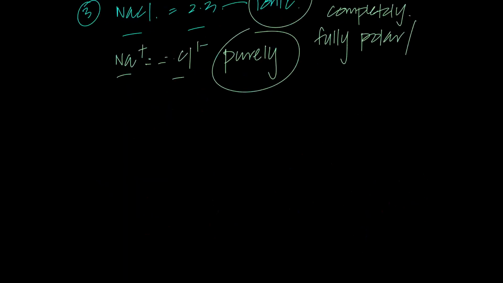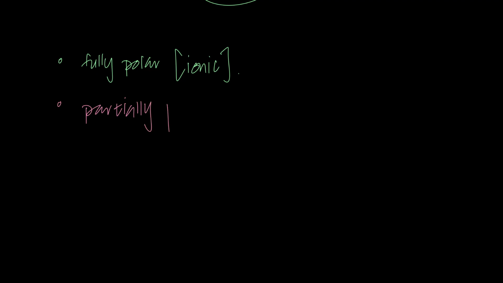So if I talk about fully polar, let's suppose now it's your test: ionic bond or covalent bond? That's ionic. Completely polar ionic bonding means full separation of charge. Next, what if I say partially polar, which means permanent dipoles? If they are permanent dipoles, separation of charge, what should I call them?